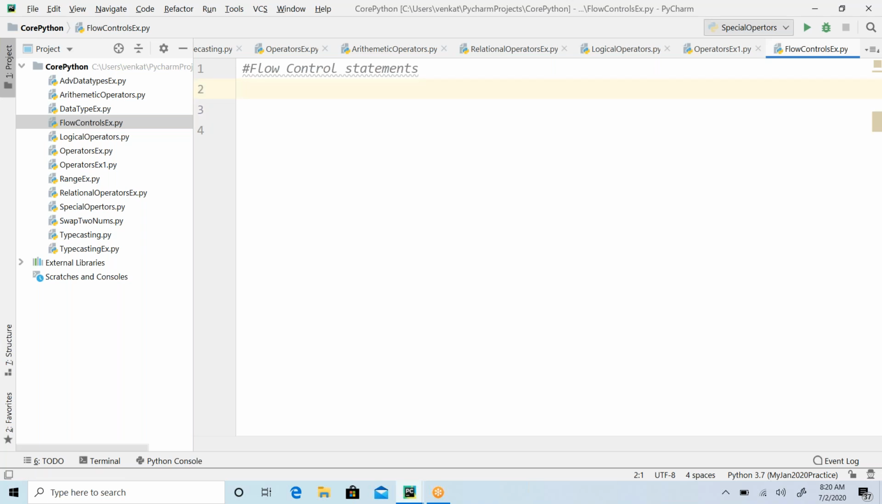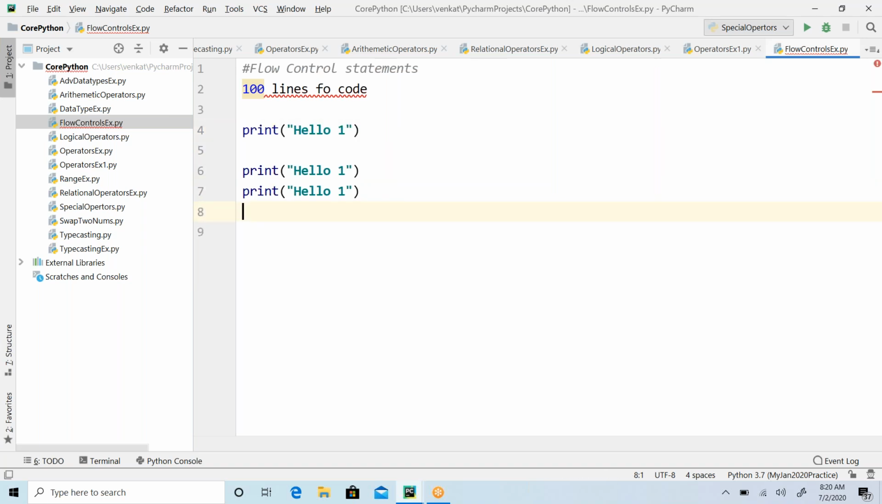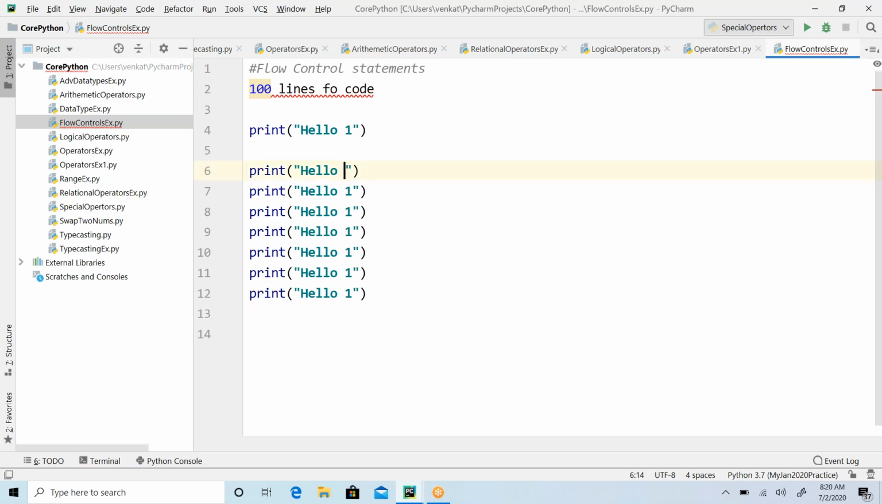Imagine your program has 100 lines. Now, how does the execution flow go? It will execute from top to bottom. If I have multiple statements like this, hello one, hello two, the execution flow will be from top to bottom. In general, the execution flow will be top to bottom, correct?